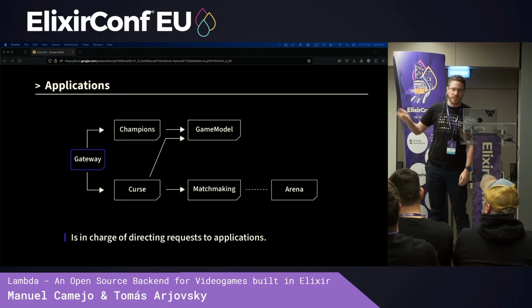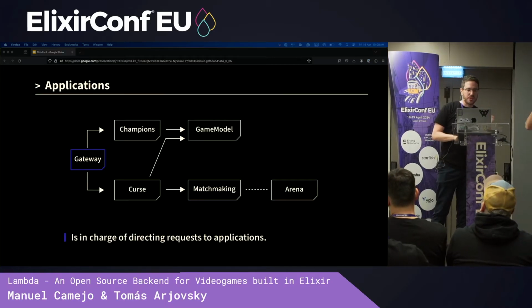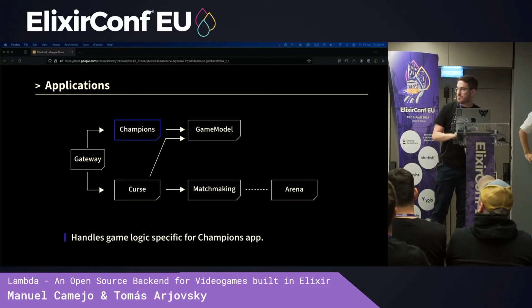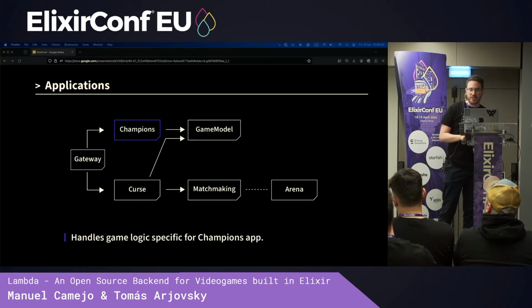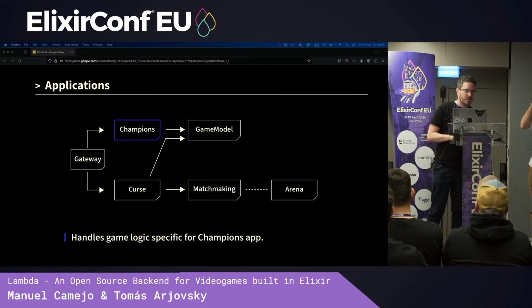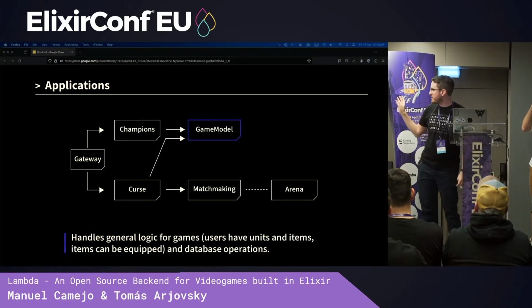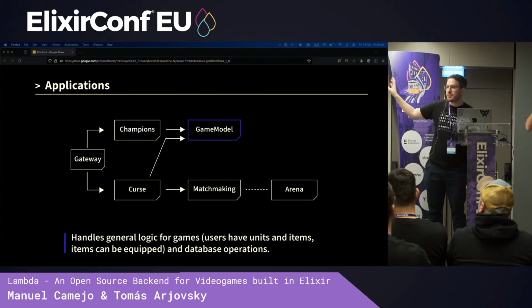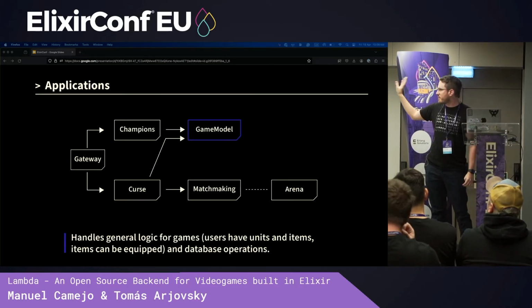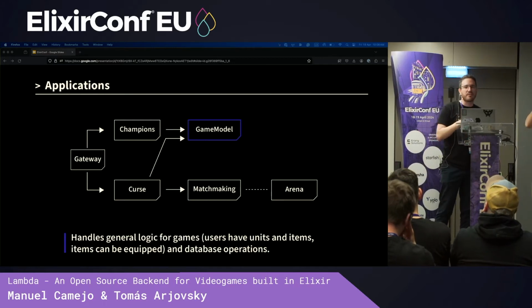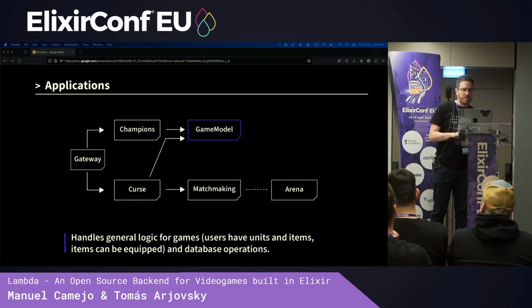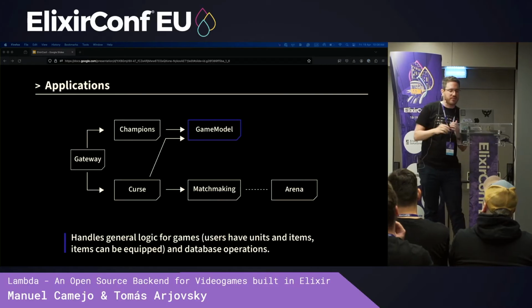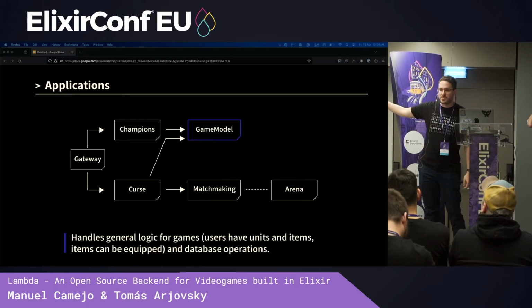The gateway is our router that routes requests to each of the games. Then we have Champions and Curse, the controllers for both of our games, Champions of Mira and Curse of Mira. They handle the logic that is specific to each of the games. Then we have the game model, which is basically our persistence module. This holds everything like user data and player data, for instance a specific set of armor or swords, your level, your preferences, your rank, that kind of stuff. So this is basically our database.